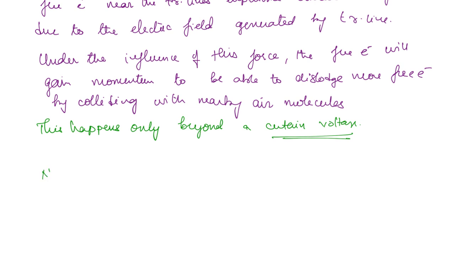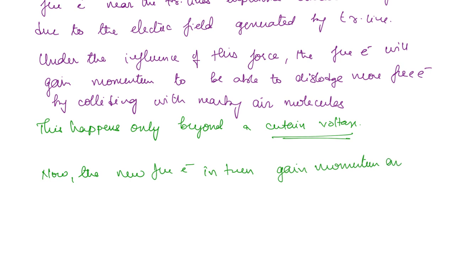So now the new free electrons in turn gain momentum and dislodge more electrons from the molecules.